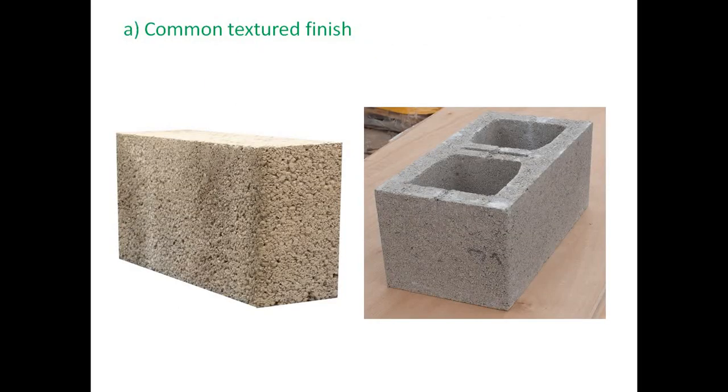First is the common textured finish. Here you can see this image, this is the common texture. Generally, aggregate of less than 12 mm size, sand and cement are used for the preparation of this block. This is the solid concrete block, and this is the hollow concrete block. But the surface, as you see, is not smooth. There is a rough surface, and that is called a common textured finish.